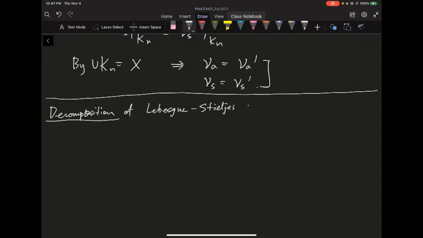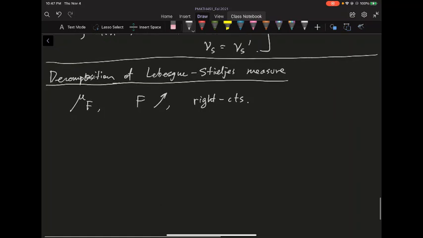So if you recall, the Lebesgue-Stieltjes measure is given by some mu of f, where f is, let's say, increasing and right continuous. By increasing, I mean not strictly increasing, but just non-decreasing. It has to be right continuous, but doesn't have to be left continuous. So this is our first measure. And on the real line, there's another measure, which you all know, the Lebesgue measure.